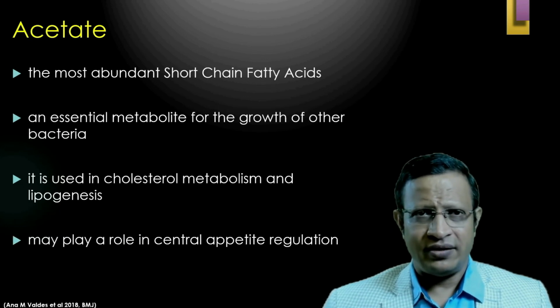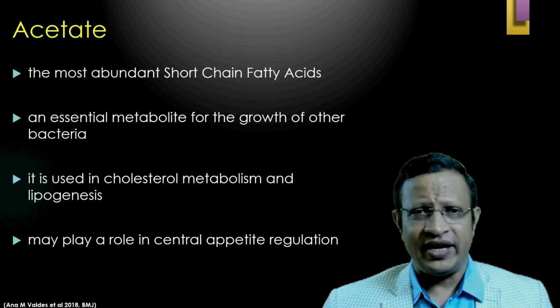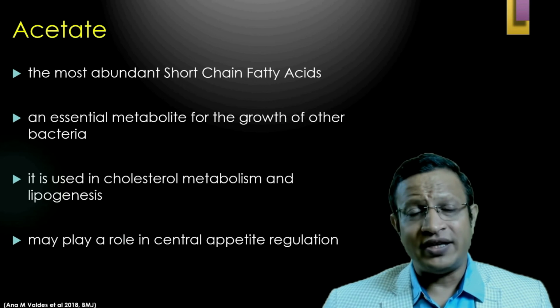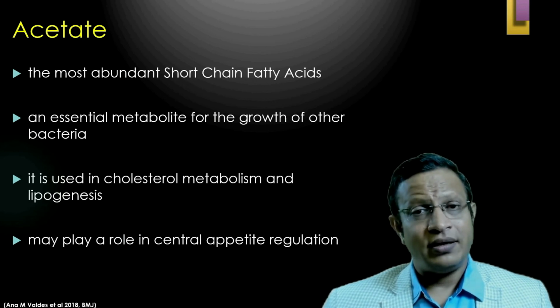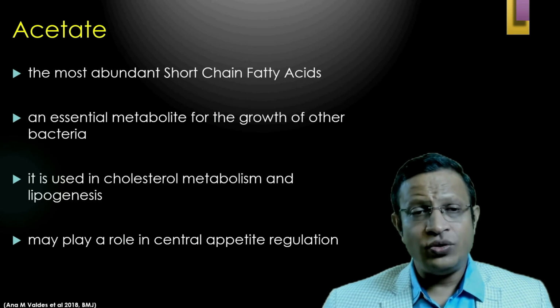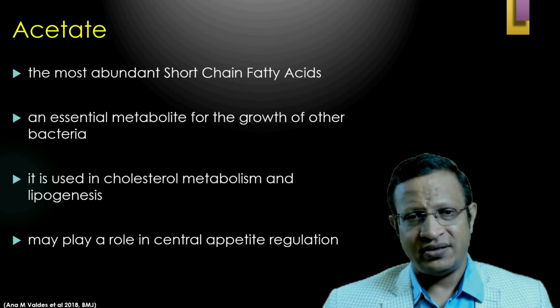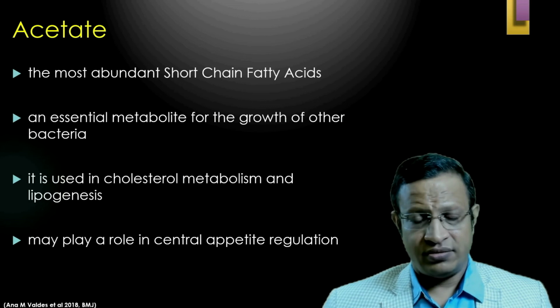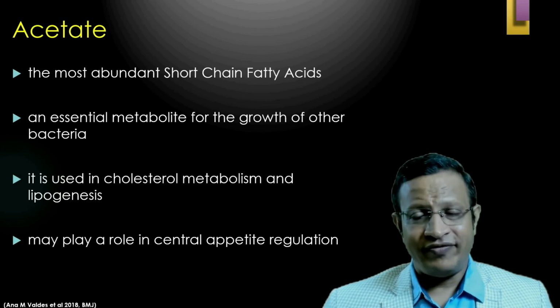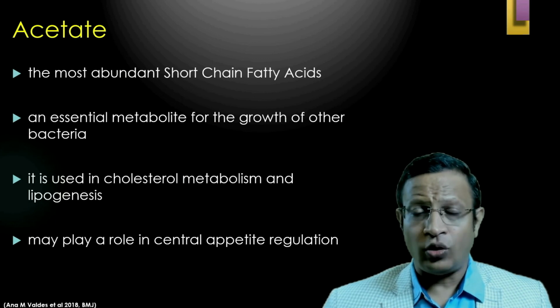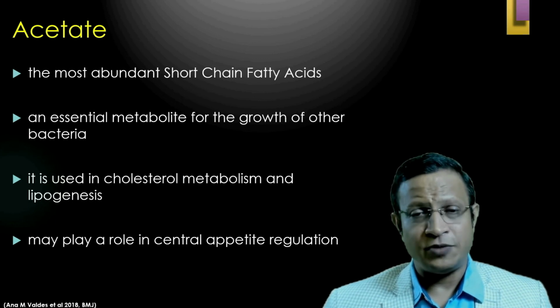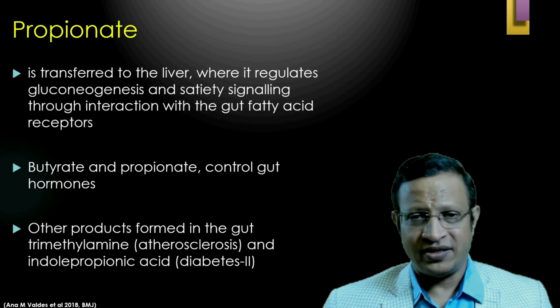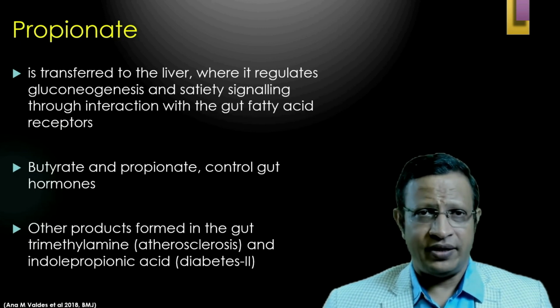Let's understand about acetate. It is the most abundant short chain fatty acid, an essential metabolite for the growth of other bacteria. Here, this acetate helps in the growth of other bacteria. It is used in cholesterol metabolism and lipogenesis, and that means 15 to 20% of the energy is produced here. It may play a role in central appetite regulation. Once you take food, and the food is fermented by the microbiota, acetate is formed. This acetate may play a role in giving feedback to the hypothalamus: yes, this person has taken food and the appetite is suppressed.